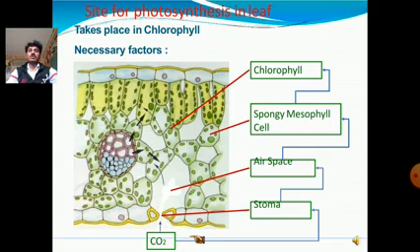This picture shows the site of photosynthesis in a leaf, which takes place in chlorophyll. First, this picture shows the leaf, the thin structures. The first one is the stoma, meaning stomata, and we have air space, spongy mesophyll cells and chlorophyll.